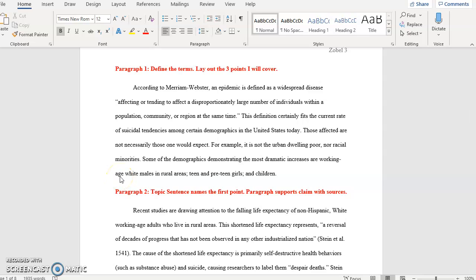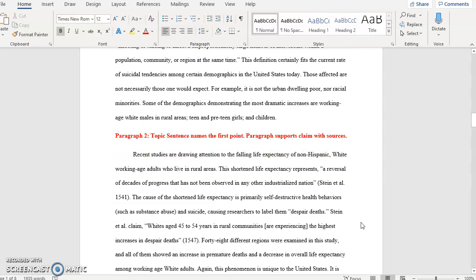Just like when you wrote your 3 words that describe me essay, you listed the 3 words at the end of your introductory paragraph, you're going to list the 3 points that you're going to make in the segment. So my 3 demographics are working age white males in rural areas, teen and preteen girls, and children. So you can expect to see those 3 points in the topic sentences of the 3 paragraphs that follow.